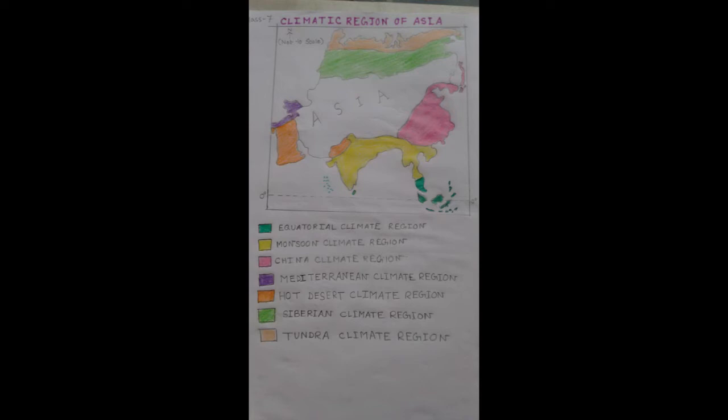Now let's discuss the vegetation type of this region. The vegetation of this region is particularly designated as xerophytes, and cactus, acacia, dates are main trees in this group.